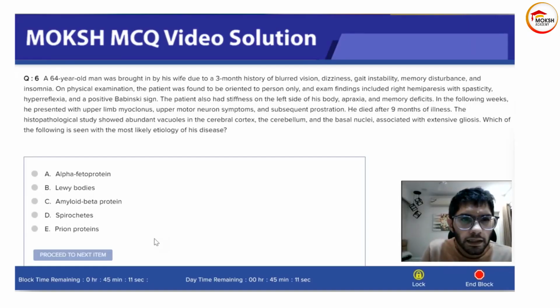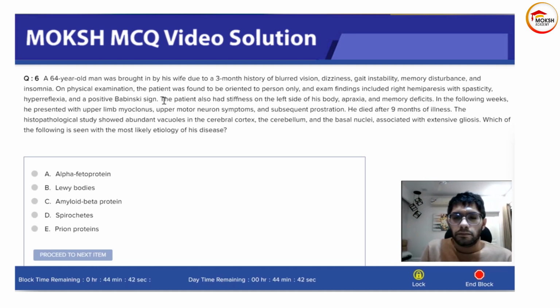Question number 6. A 64-year-old man was brought in by his wife due to a 3-month history of blurred vision, dizziness, gait instability, memory disturbance, and insomnia. On physical examination, the patient was found to be oriented to a person only, and exam findings included right hemiparesis, spasticity, hyperreflexia, and a positive Babinski sign.